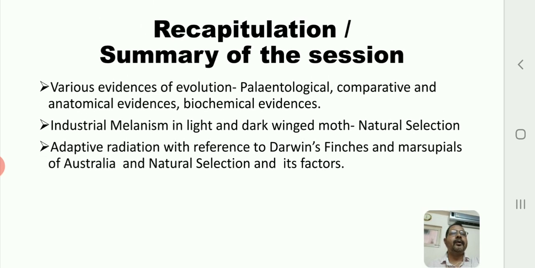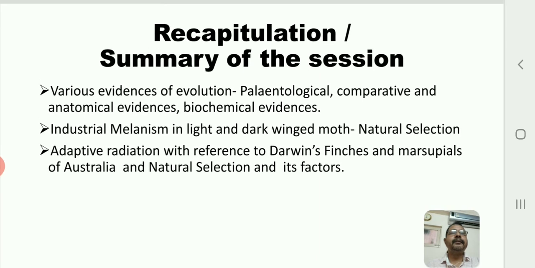Remember always HD: homologous organs always show divergent evolution, right, and analogous organs always show convergent evolution. Then industrial melanism in light and dark winged moths: how industrial melanism has acted, and how natural selection in action occurs in terms of selecting the individual.